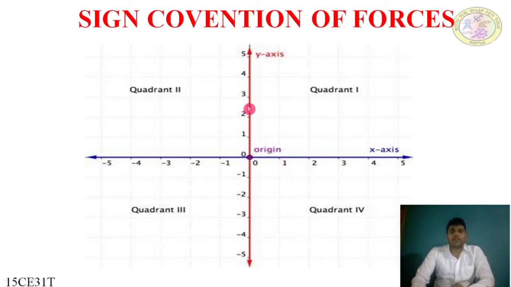We all know the numerical system of the axes: the x-axis on the right side is positive, 1 2 3 4, and on the left side is negative. Same way, the y-axis upward is positive and the y-axis downward is negative. This is the numerical system.